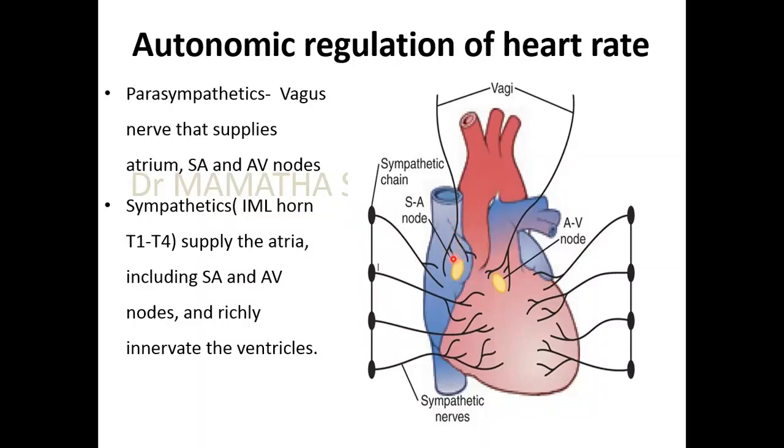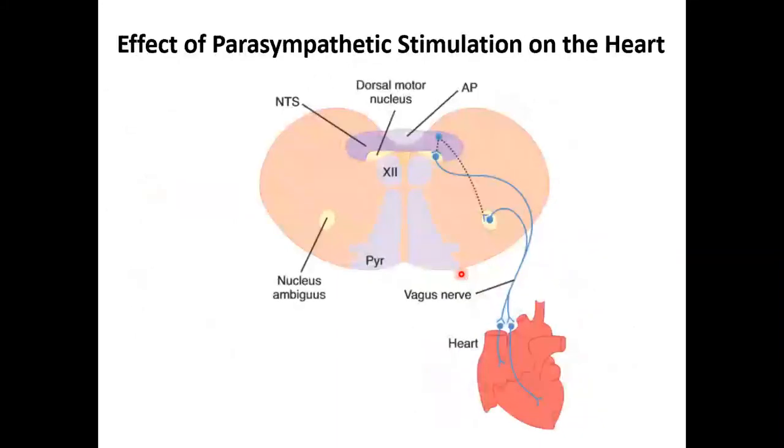Parasympathetics do not have any control over the ventricular muscle fibers and hence the contractility of the heart. That is, the contractile ability of the ventricular muscles is not under the control of parasympathetics but under sympathetics. Whereas the rhythmicity, that is the heart rate, is under the control of both sympathetics and parasympathetics.